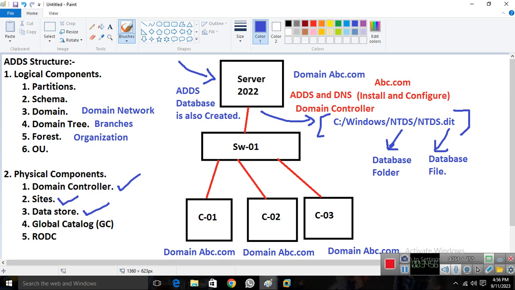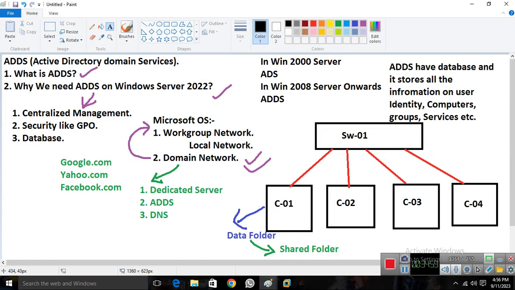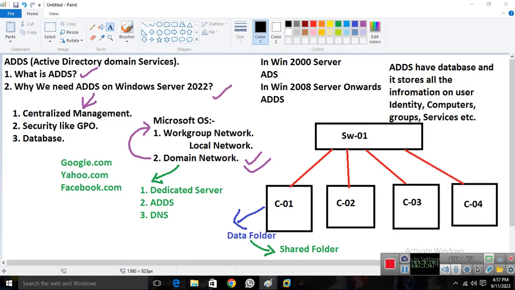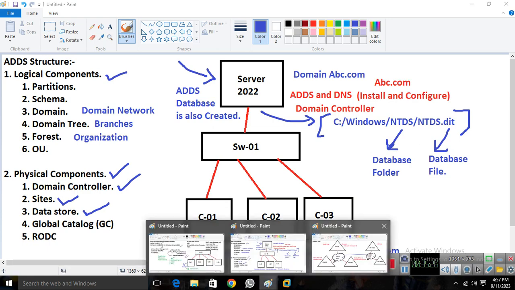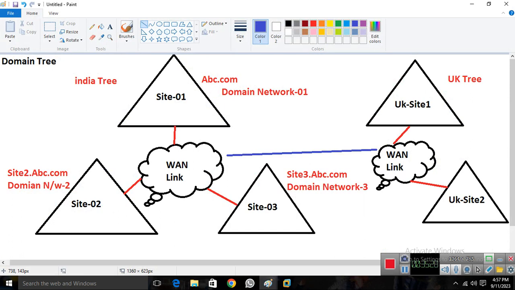So we need to understand these things. What is AD? What are the two types of network we have? Why do we need AD and why do we need a domain network? Second, we understand the AD structure. We have two types of structure: logical component and physical component. In the logical component we have six things, and in the physical component we have five things. In logical we understood domain tree and forest. In physical we understood domain controller, site, and data store. And this is the picture. We understood what a domain tree, domain, and forest are, and all those things. So this is what we have in this session. Thank you.